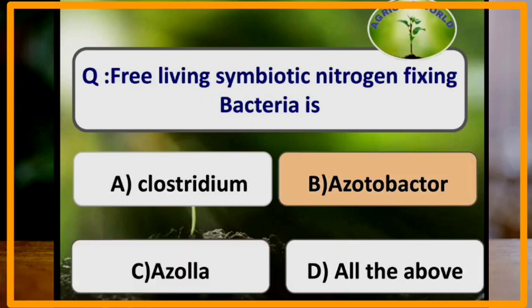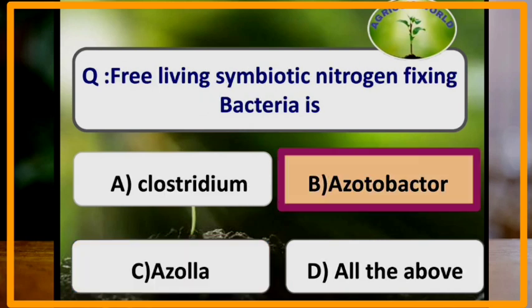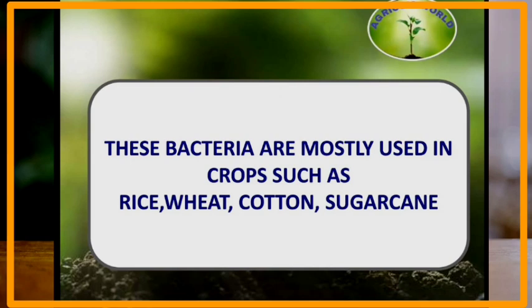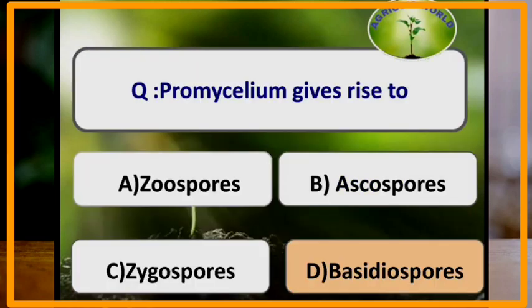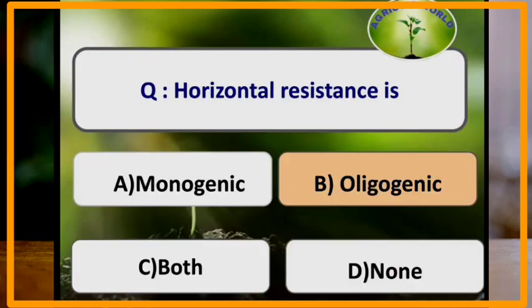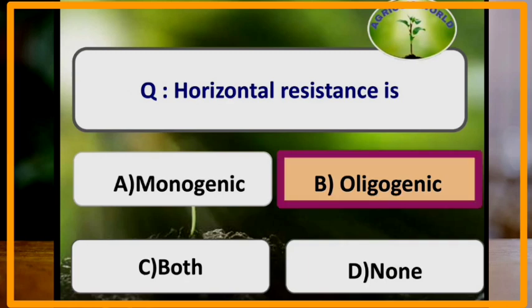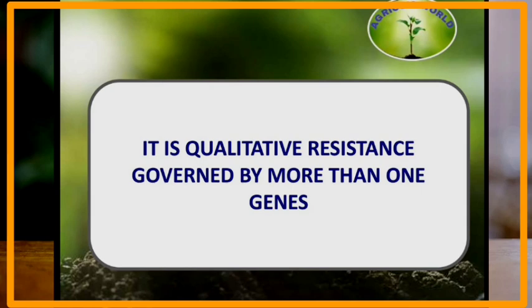Free-living nitrogen-fixing bacteria is Azotobacter. These bacteria are mostly used in crops such as rice, wheat, cotton, and sugarcane. Promycelium gives rise to basidiospores. Horizontal resistance is oligogenic. It is qualitative resistance governed by more than one gene.